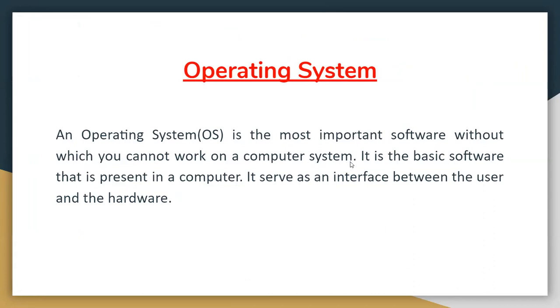If the operating system is not there, the computer is just like a box. It will not work. It is the basic software that is present in a computer.